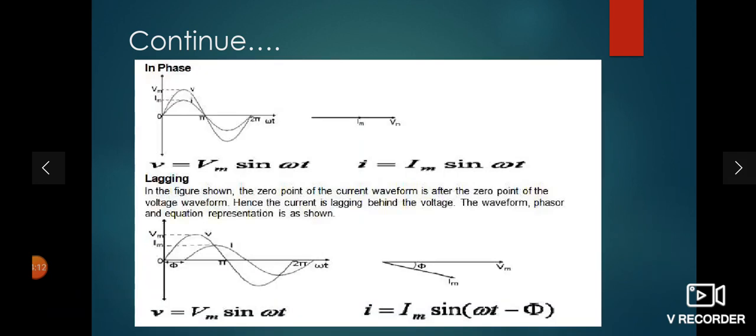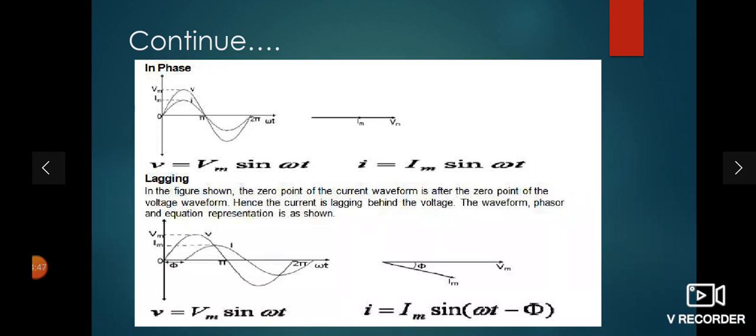See here in phase, in the first waveform, voltage and current both start from 0, attain the maximum value at the same time at pi by 2 radian, then again attain 0 value at pi, then again attain the maximum value in the negative half cycle at the same time, that is at 3 pi by 2 radian, and again attain the 0 value at 2 pi. So both quantities, voltage and current, attain the maximum as well as 0 value at the same time. So it is called in phase. There is no phase difference between the two quantities.